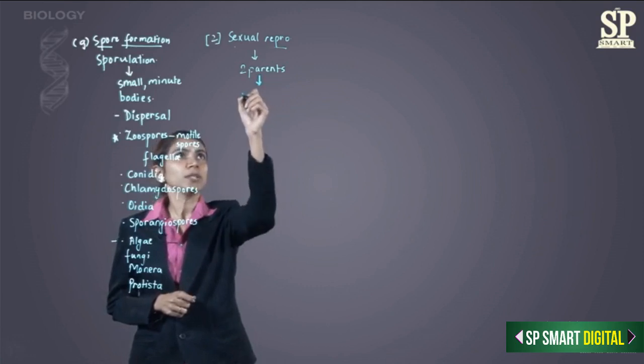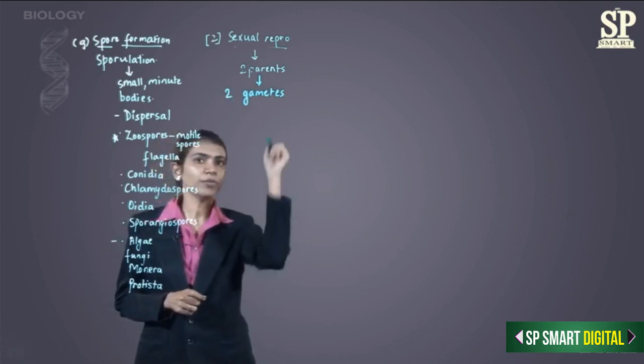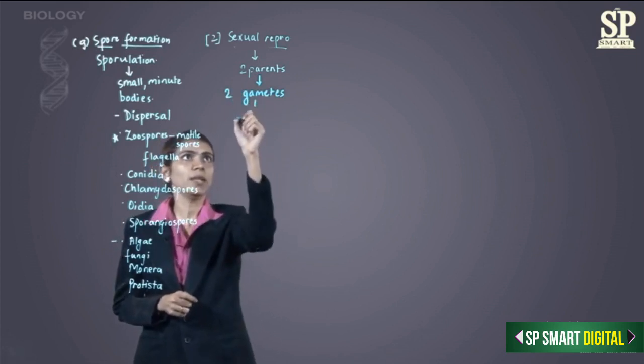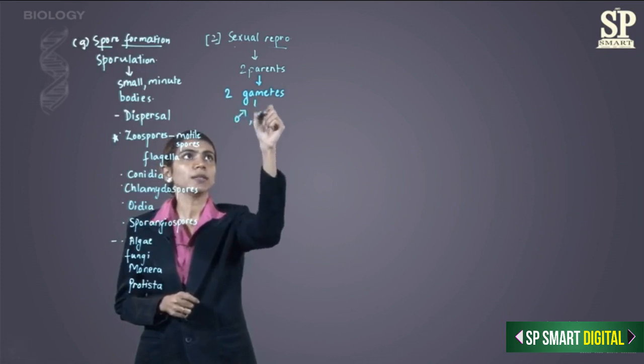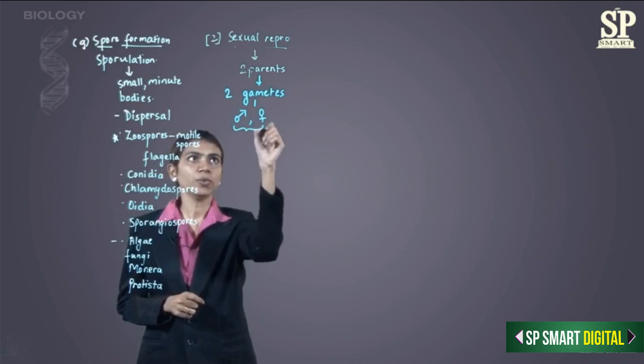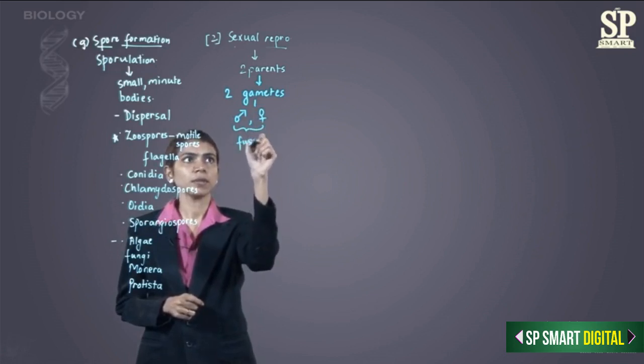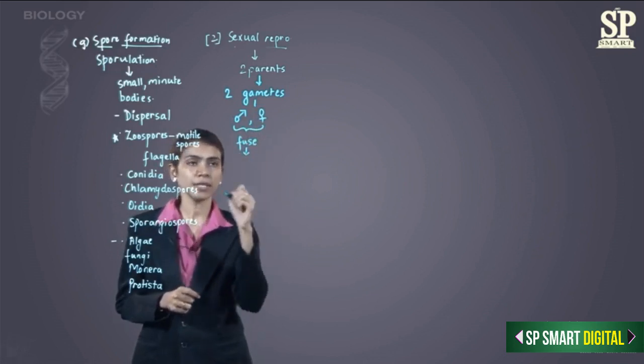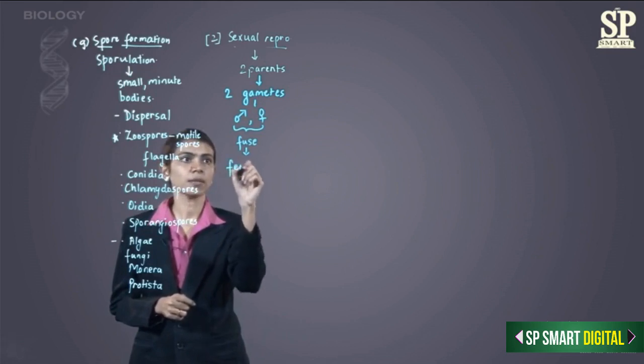So here there is presence of gametes. There are 2 gametes, one from each sex. So one male gamete and the other is female gamete. Now this male and female gamete will then fuse. That means there is fertilization taking place.